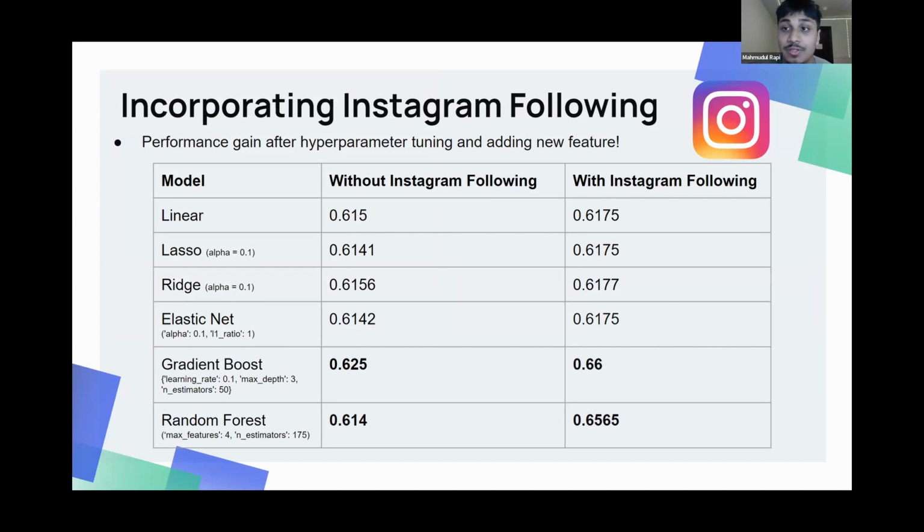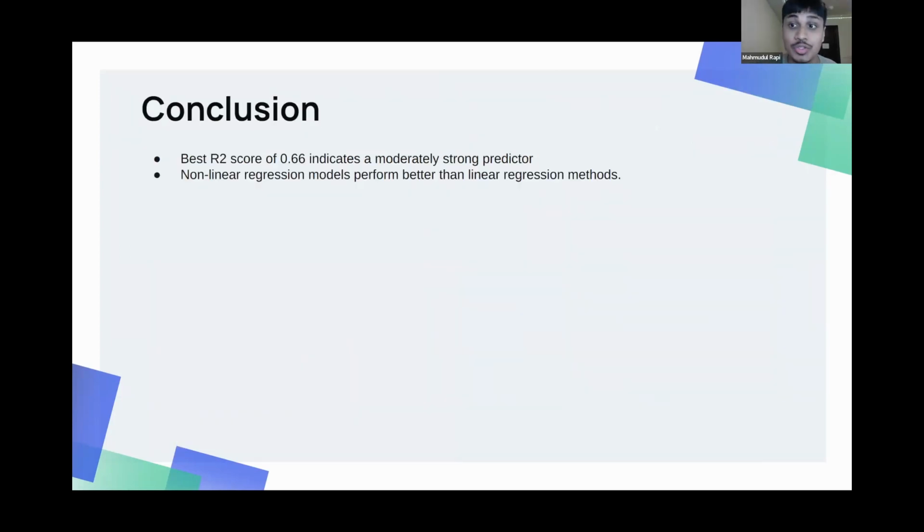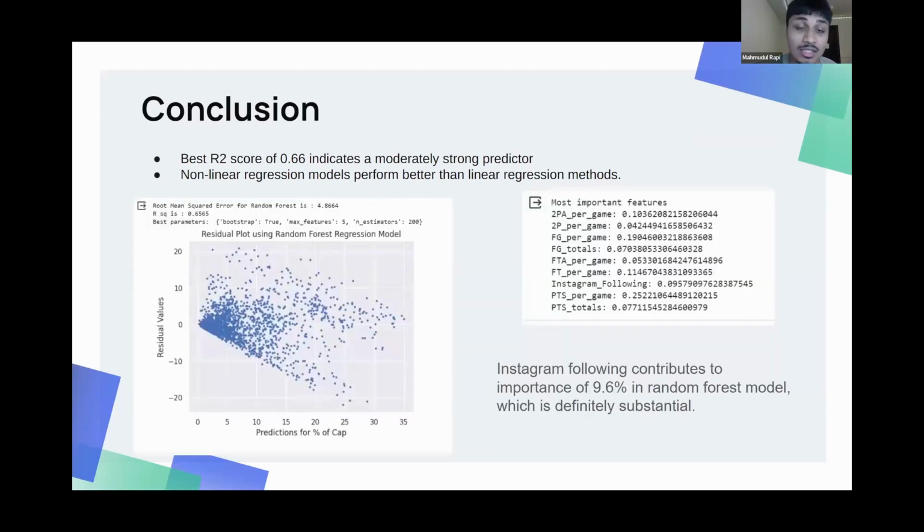So this was definitely a worthwhile feature to include, as the nonlinear regression models, specifically gradient boost and random forest, perform way better than the linear methods, the linear lasso, ridge, and elastic net, which didn't see much of a performance gain. To conclude, we achieved a best R squared value of 0.66, which indicates that our input feature set is a good predictor for our target variable, which is the percentage of the salary cap. And as we saw, the nonlinear regression models perform better than the linear regression models.